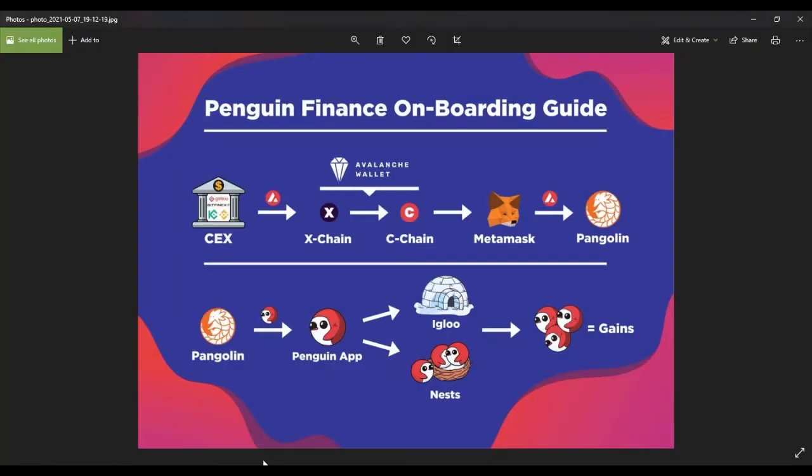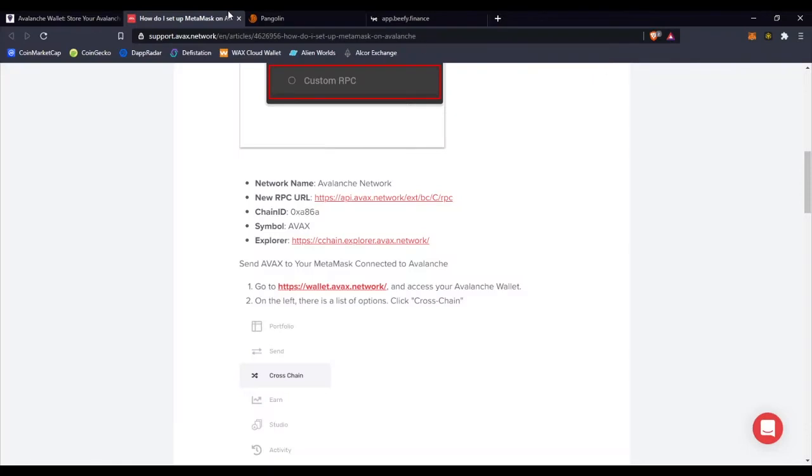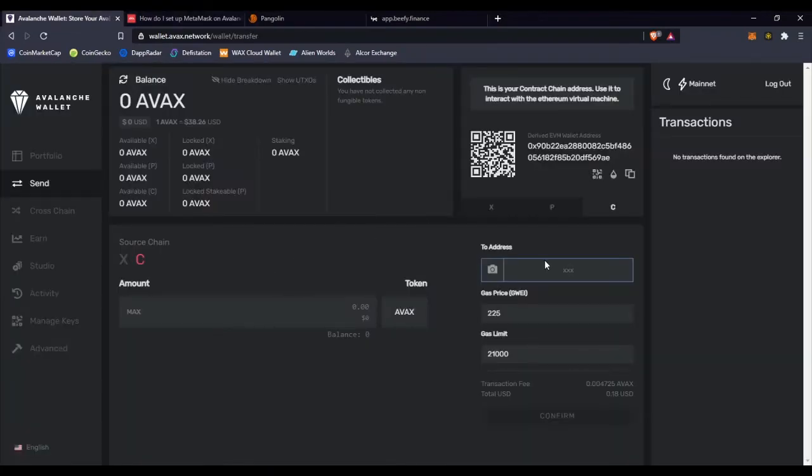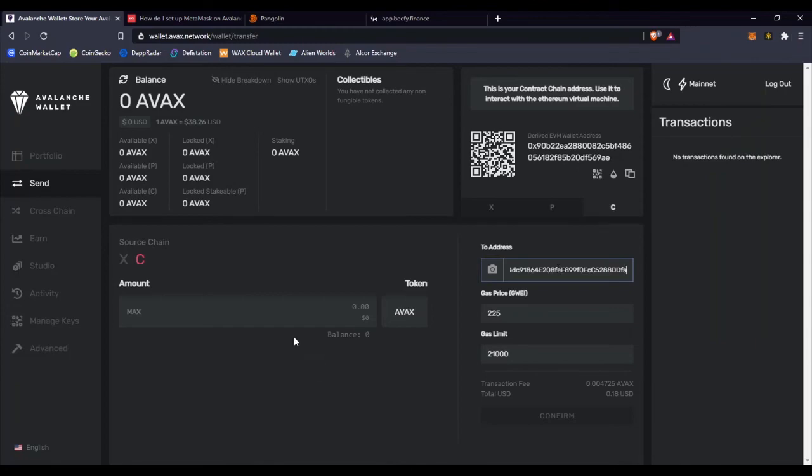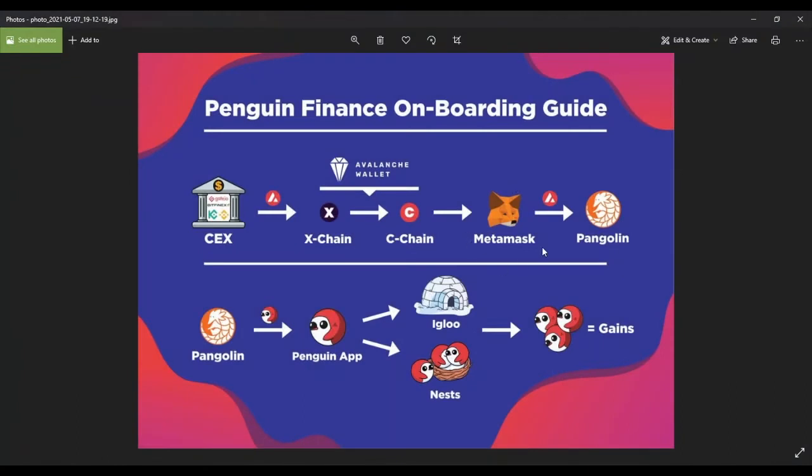So we have sent our tokens in here, we have converted them to C-chain, and now from C-chain we send them to MetaMask. So the address that we select is the one in MetaMask. We copy it here, paste it, and send our AVAX token. Okay, so now we are here, and with MetaMask, this is it. With MetaMask, now you can connect to an exchange or a yield farm. We will use the example of Pangolin.